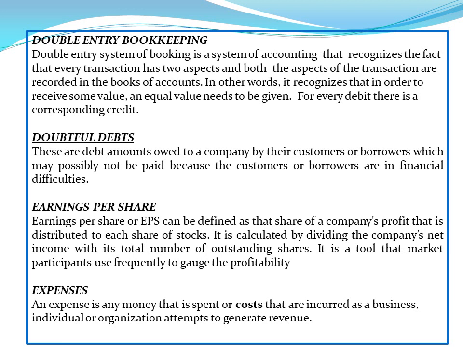Earnings per share. Earnings per share or EPS can be defined as that share of a company's profit that is distributed to each share of stock. It is calculated by dividing the company's net income by its total number of outstanding shares. It's a tool that market participants use frequently to gauge the profitability of a business.